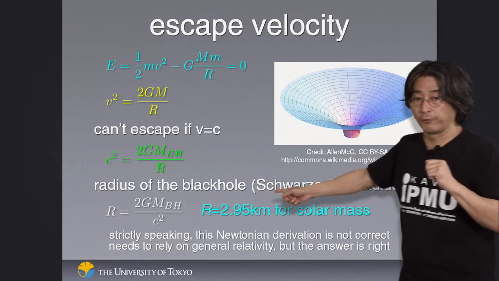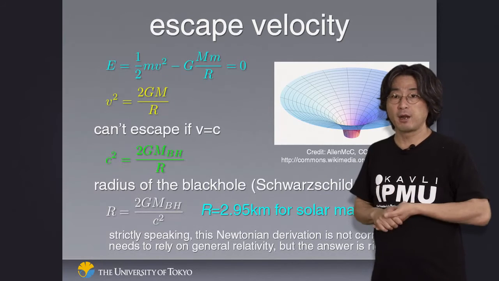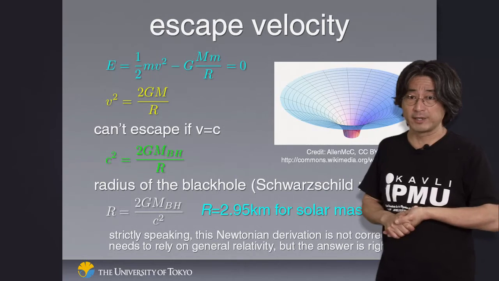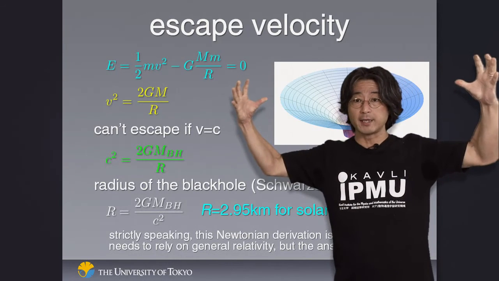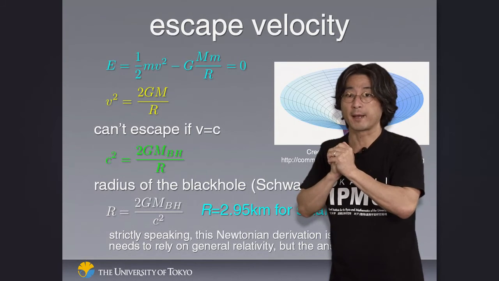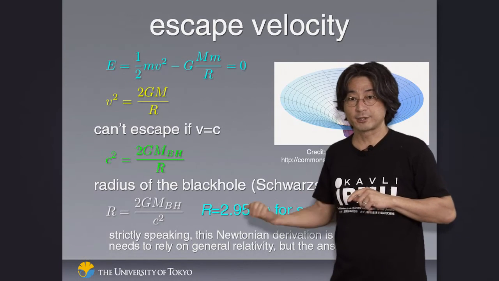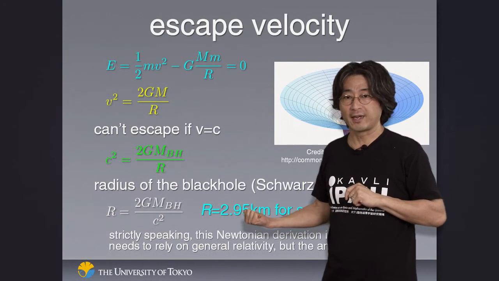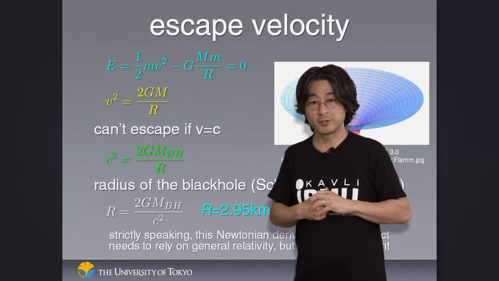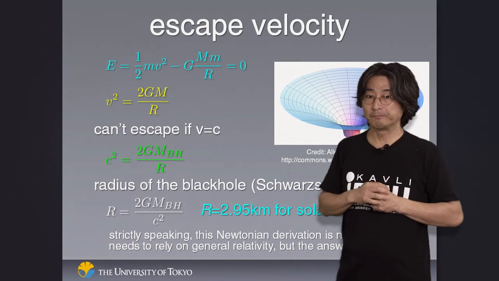And if you put in, for example, the mass of the sun into this equation, you'll find the radius is only 3 kilometers, 2.95. What it's telling you is that if you manage to squeeze the entire sun down to 3 kilometer size, that would end up being a black hole, so that you would never be able to escape the force of gravity from it. That sounds crazy. Who would be able to crush the entire mass of the sun down to such a small size? It turns out that you can do that in the universe, and we will look at that later. So would you like to be near a black hole? Probably not.